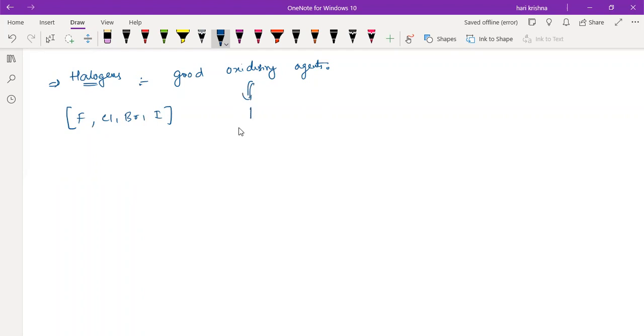The reactivity order for the halogens is fluorine is greater than chlorine, chlorine is greater than bromine, bromine is greater than iodine. That means fluorine can replace any halogen, like chlorine, bromine or iodine. But chlorine can replace bromine or iodine, but it cannot displace fluorine. Understanding? Because chlorine is a better oxidizing agent than bromine and iodine, but it is a weaker oxidizing agent than fluorine.